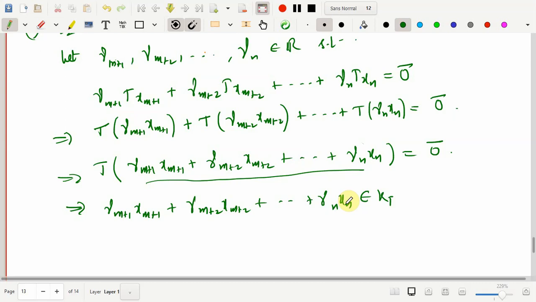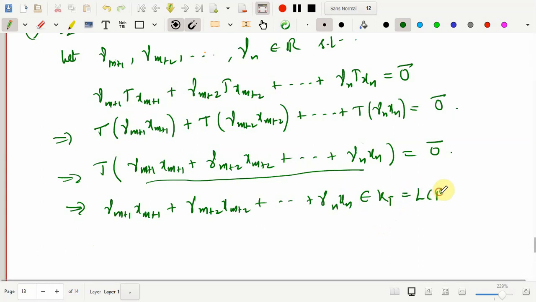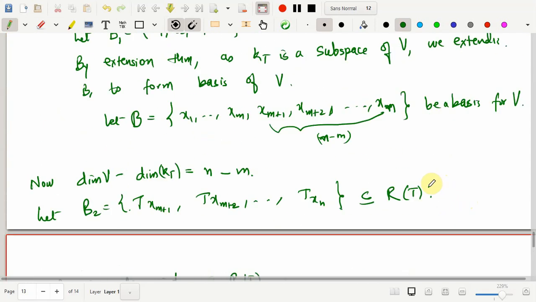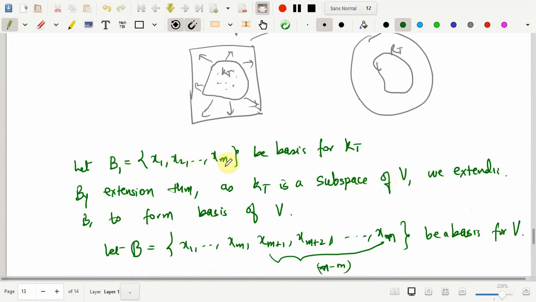See, this is how we are going to proceed until we show that all these gammas are equal to 0. Okay, so how would you proceed from this step? Now one thing you know is that we have a basis for the kernel of T. So this subspace will be spanned by its basis, and what is its basis? Its basis is B1. So this vector belongs to the linear span of B1, therefore it can be written as a linear combination of the vectors of B1. And what is B1? B1 consists of x1, x2 till xm.